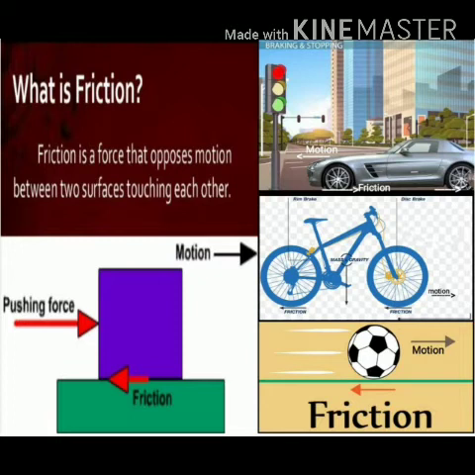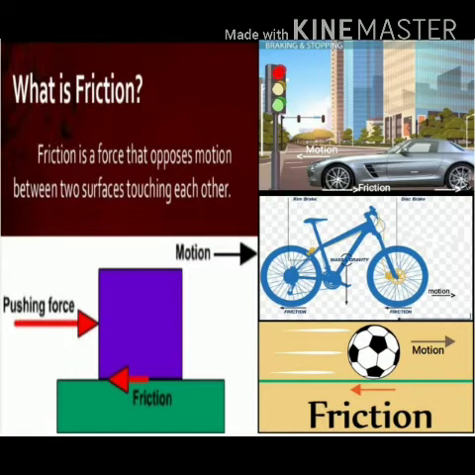Whenever you have to stop your vehicle at signals, what do you do? You apply the brakes. And even when you ride your bicycle and you have to stop, again what will you do? Yes, you will apply the brakes of the bicycle. When you apply the brakes, the vehicle or bicycle first slows down and then it stops. Not only this, any object moving over the surface of another object slows down after some time when no external force is applied on it, and it finally stops.